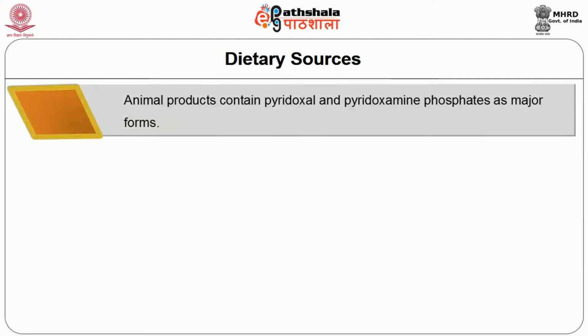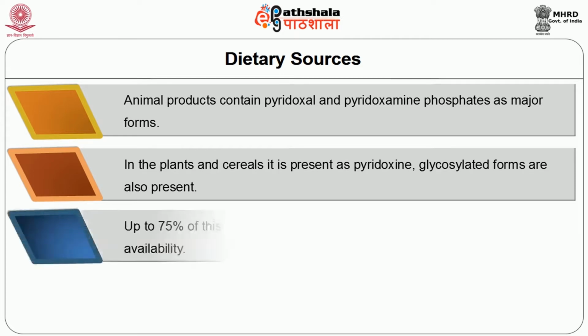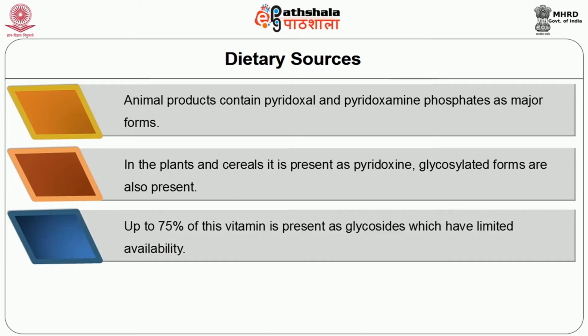Animal products contain pyridoxal and pyridoxamine phosphates as the major form. In the plants and cereals, it is present as pyridoxine. Glycosylated forms are also present. Up to 75% of this vitamin is present as glycoside, which has limited availability.